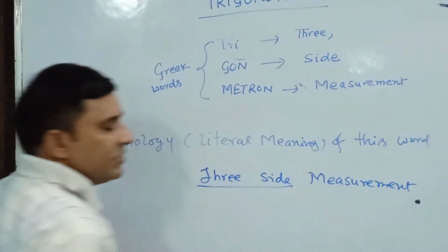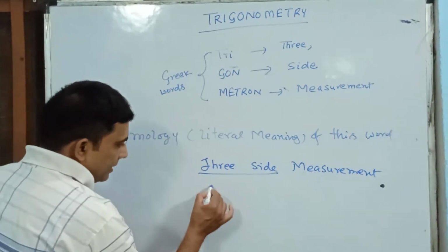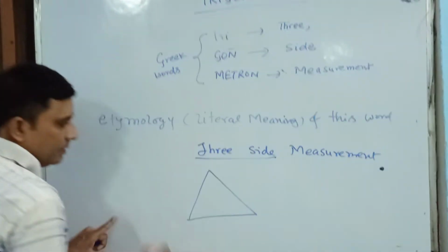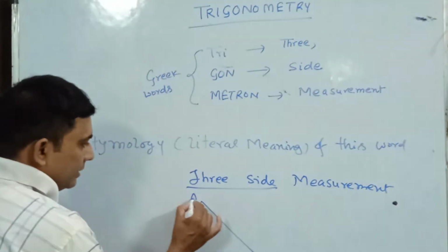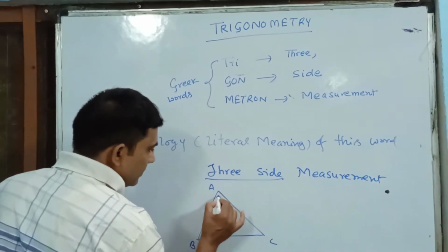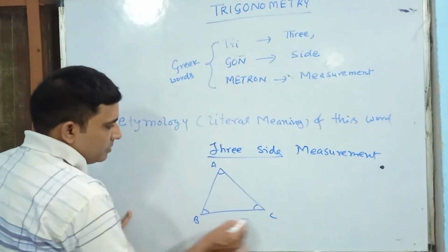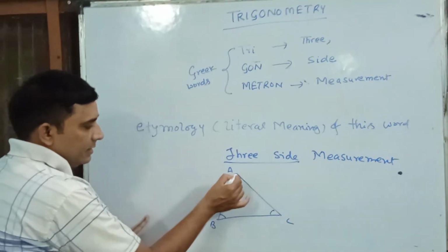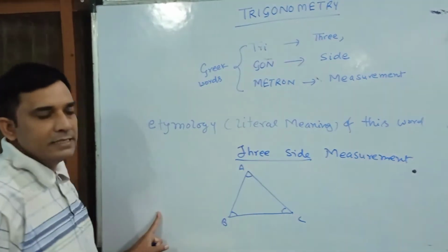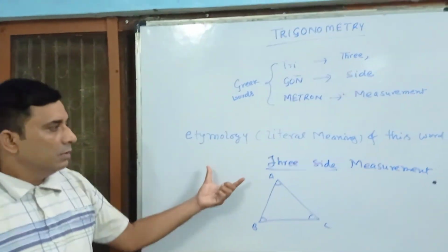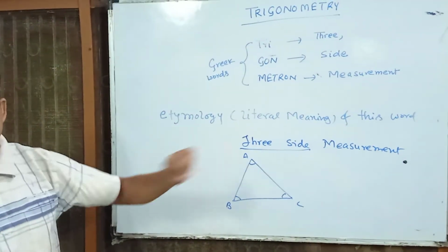Three sides. In which geometrical figure do we find three sides? Of course we know it is a triangle. If you see a triangle, according to me there are 9 components: 3 vertices, 3 angles and 3 sides, as you see in the figure. AB, BC and CA are sides. It is vertex A, vertex B, vertex C, and it is angle A, angle B and angle C. So that is the etymology of this word, three-side measurement.